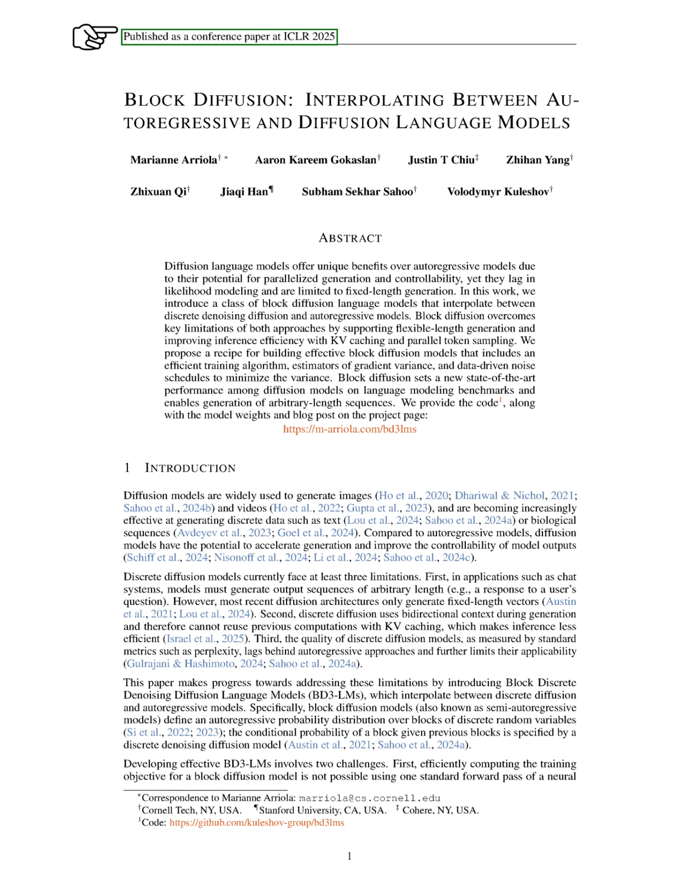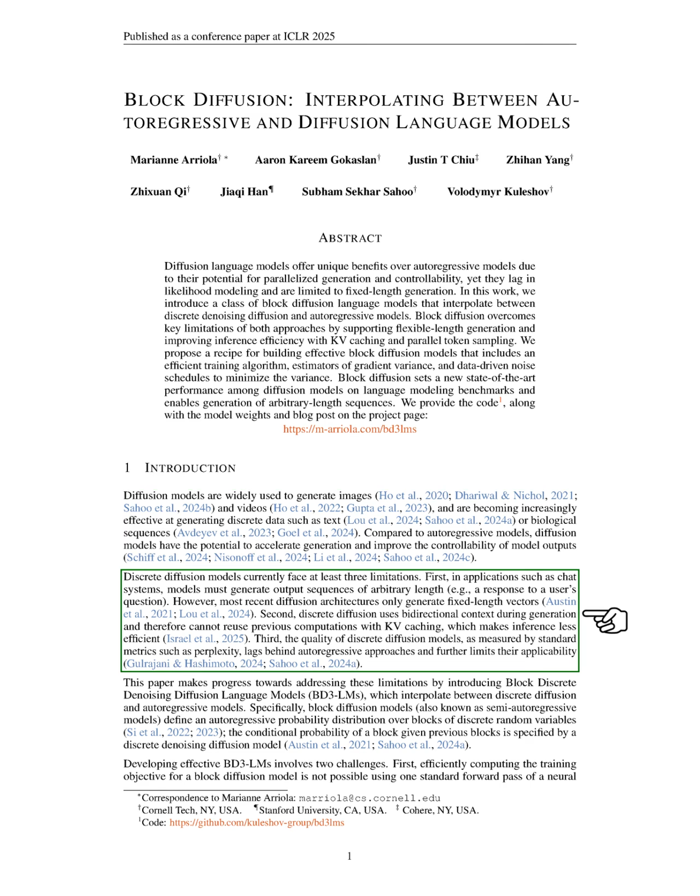Section: Introduction. In this section, we discuss diffusion models, which are increasingly popular for generating images, videos, and even discrete data like text and biological sequences. Compared to autoregressive models, diffusion models can speed up generation and enhance the control over outputs. However, discrete diffusion models have three main limitations.